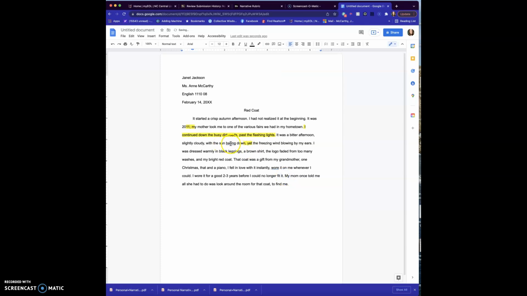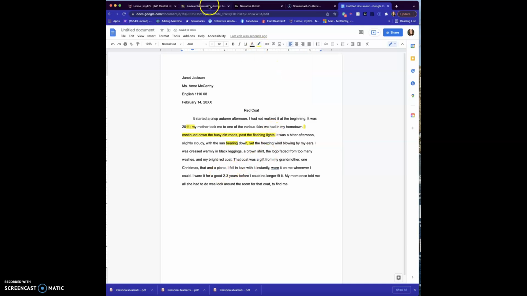I can't help but notice that this is telling me that I have the wrong word, and yes, it should be bearing down, because the other one means to be bare. Sometimes you might find something that I missed, and you can tell me that in the conference and say, hey, you missed this, but I think that I had the wrong word here, and we can talk about that as well. So I'm going to change that.